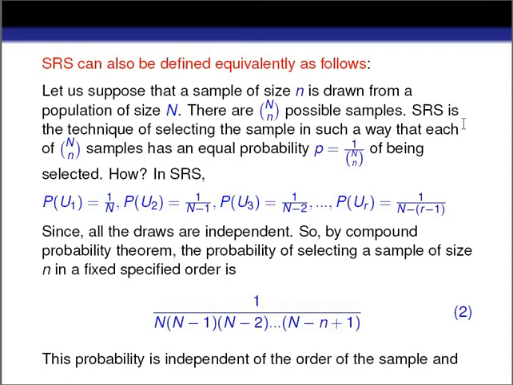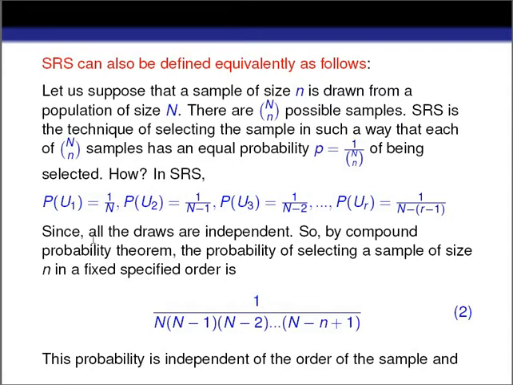How many sample combinations are there when the sample size is small n and the population size is capital N? There are NCn possible sample combinations. If we have a population of size capital N and a sample size of small n, then out of these NCn sample combinations, each has an equal probability of being selected.